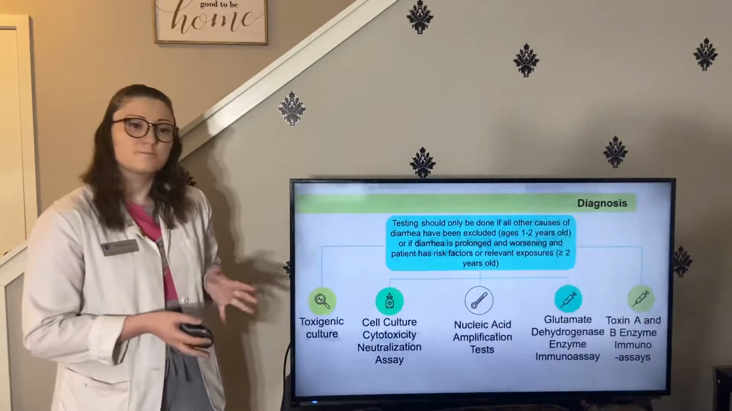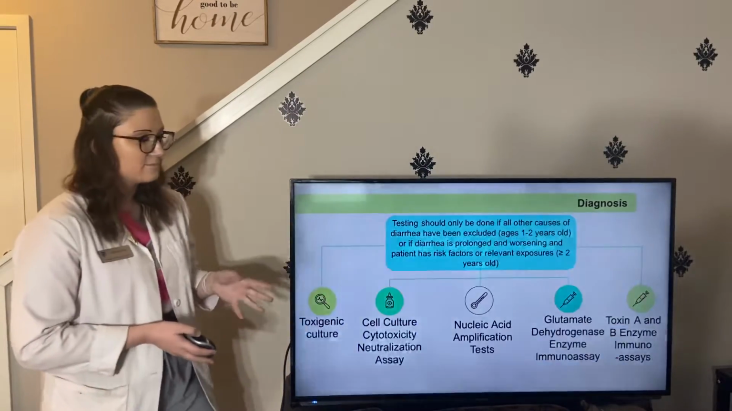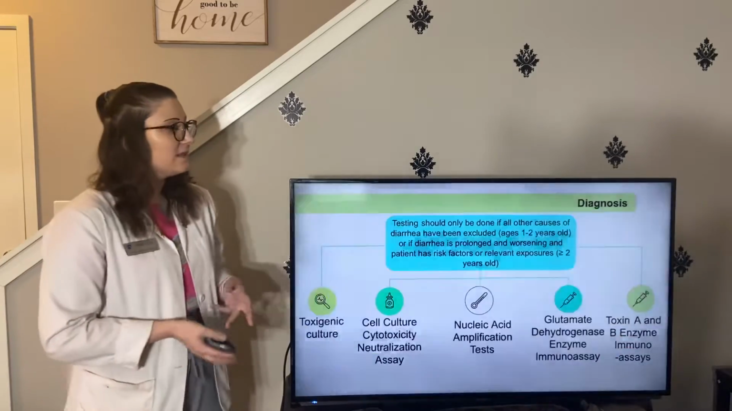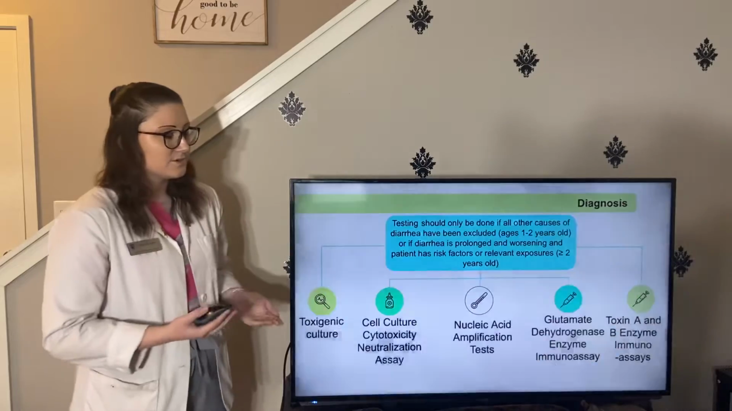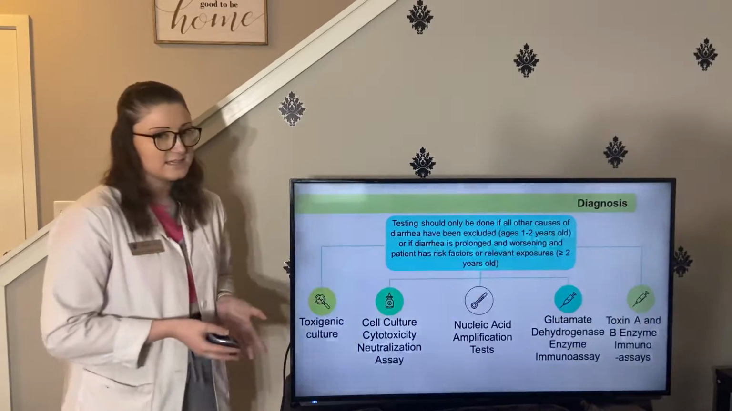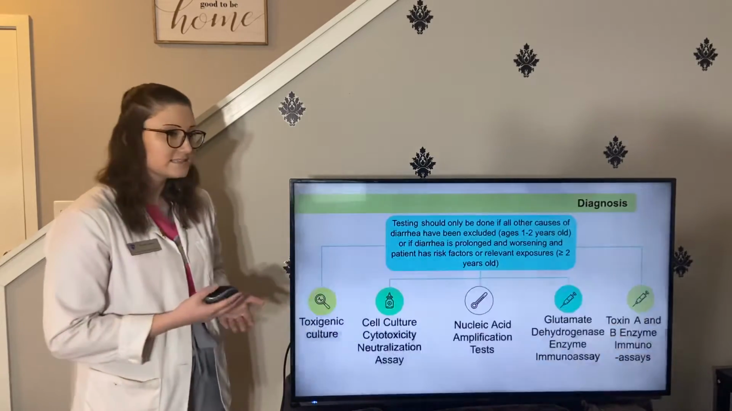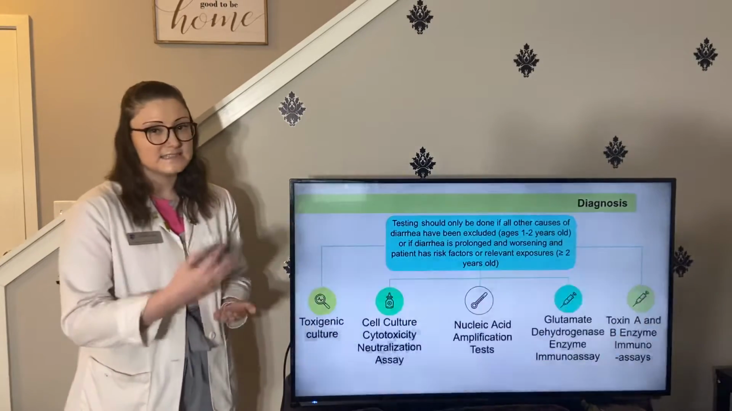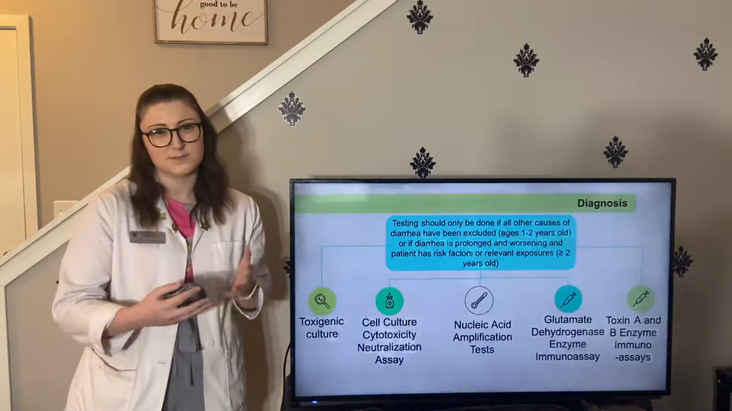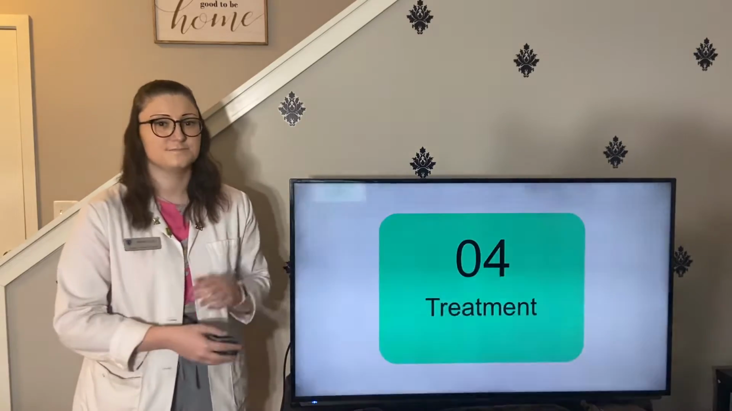All of these tests have pros and cons to them. Nucleic acid amplification tests are newer and they're more expensive and they're rapid. And they usually produce pretty good results. However, the other tests listed here, like the immunoassays, are ones that might take a little bit longer to perform, or they may need a second confirmatory test to be performed so that we know that the results are correct.